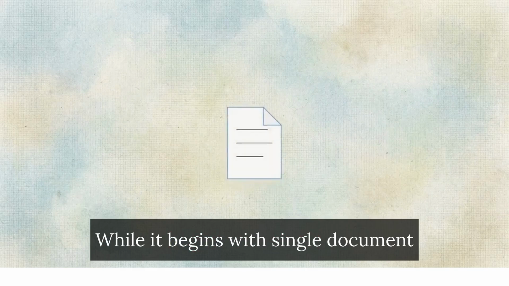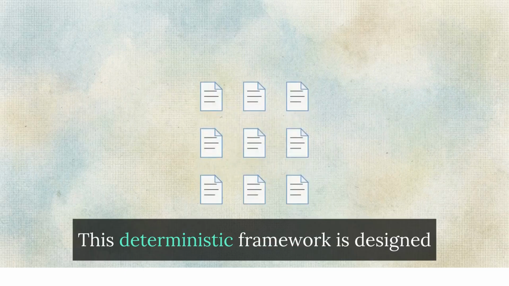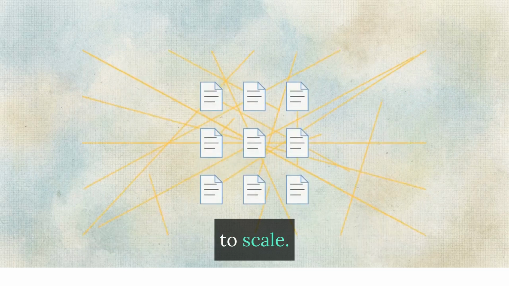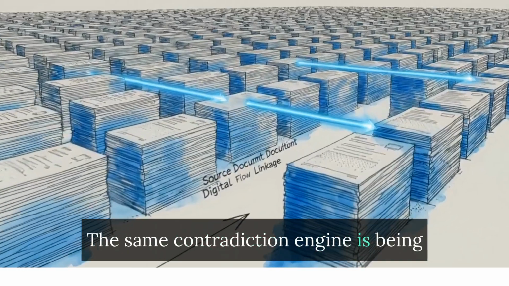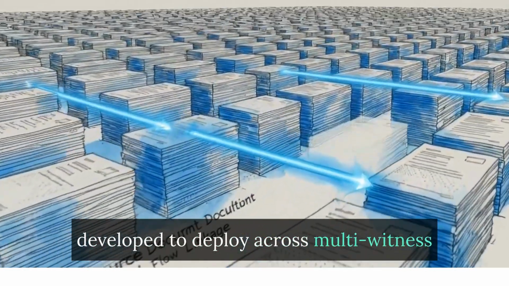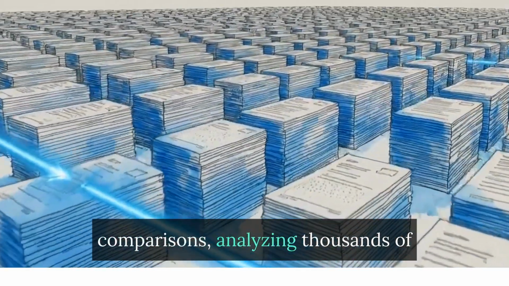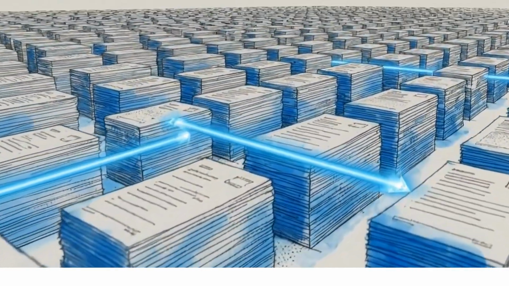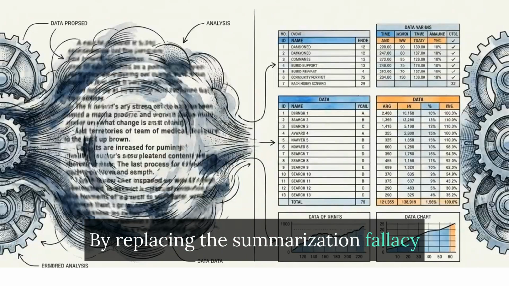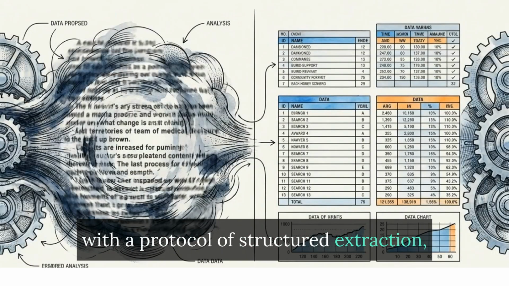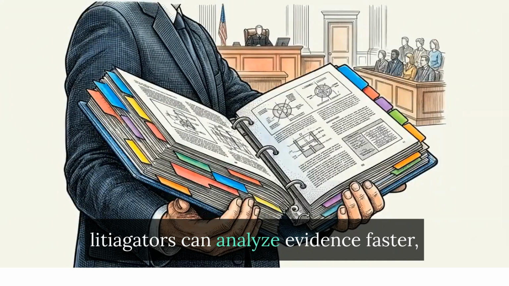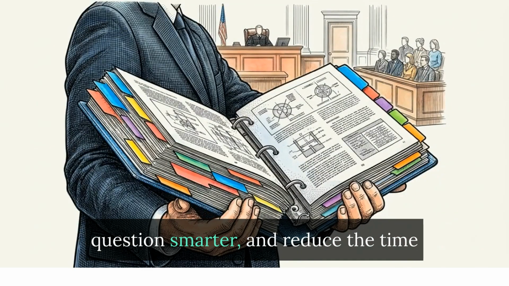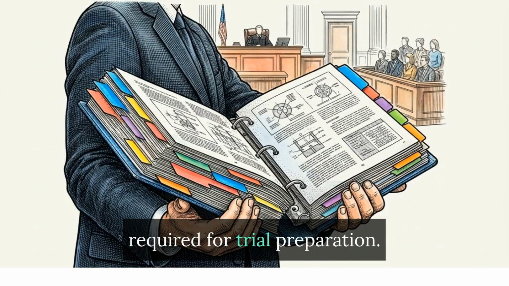While it begins with single document analysis, this deterministic framework is designed to scale. The same contradiction engine is being developed to deploy across multi-witness comparisons, analyzing thousands of pages of full deposition transcripts simultaneously. By replacing the summarization fallacy with a protocol of structured extraction, litigators can analyze evidence faster, question smarter, and reduce the time required for trial preparation.